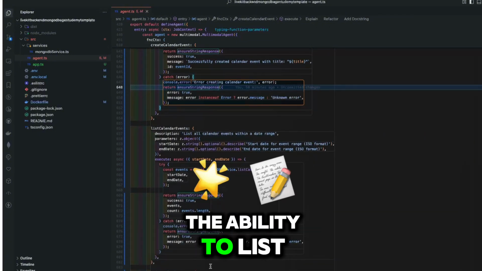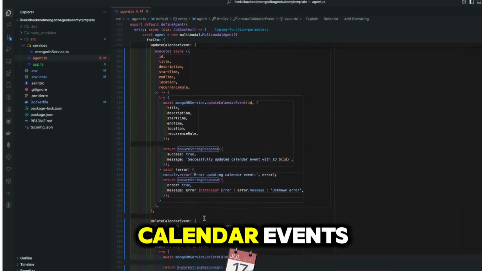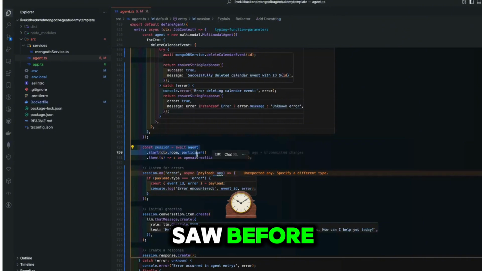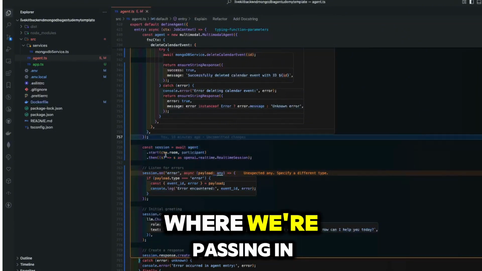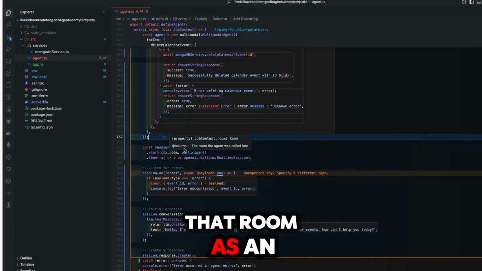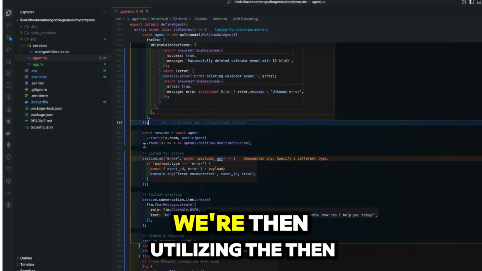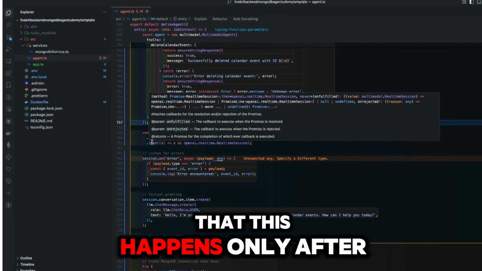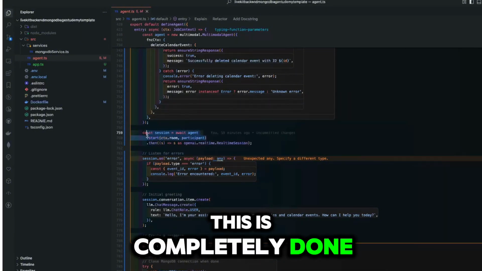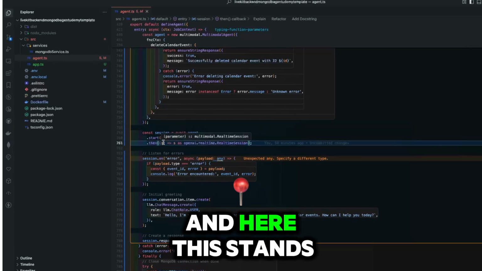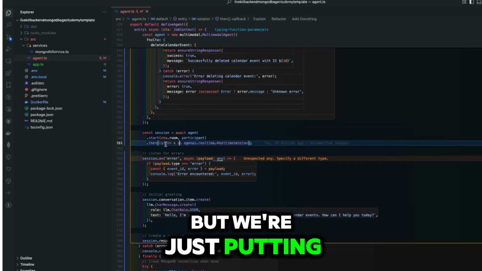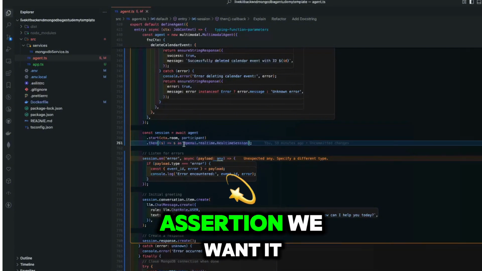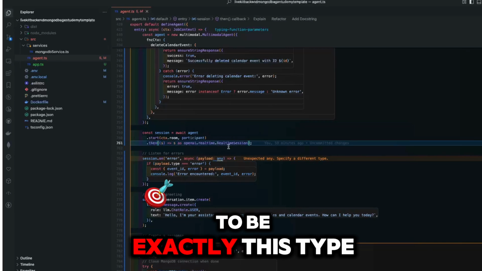Now, I've given it the ability to list calendar events, the ability to update calendar events, the ability to delete calendar events. And here, as you saw before, we're creating a session where we're passing in that context.room as an argument, as well as participant. We're then utilizing the then, which is the same as kind of a wait, but we're making sure that this happens only after this is completely done. And here, this stands for session, but we're just putting S in this case. And we're making sure that we're using this type assertion. We want it to be exactly this type.